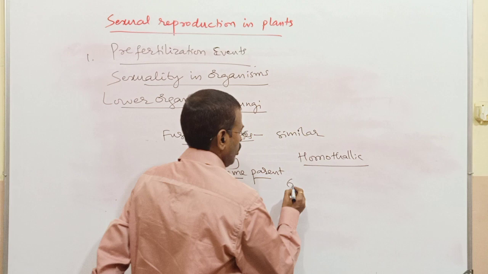Now, monoecious plant means a plant bearing both male and female flowers. See, when a flower bears only stamen, it is a male flower. It is also called a staminate flower. It is called a male flower or staminate flower.